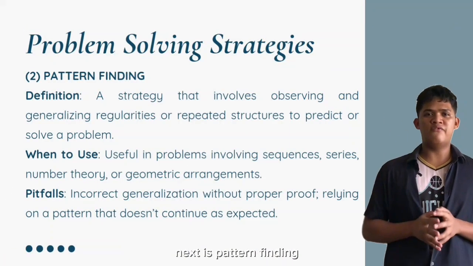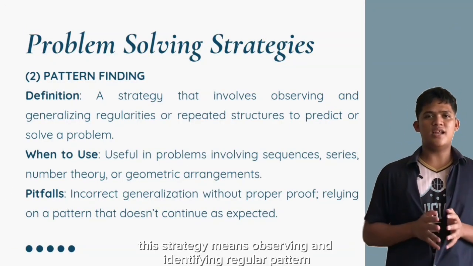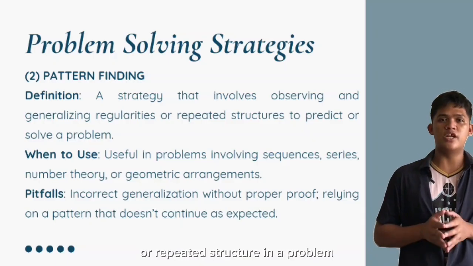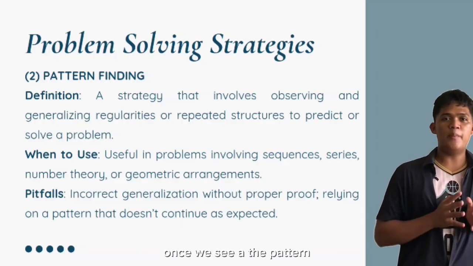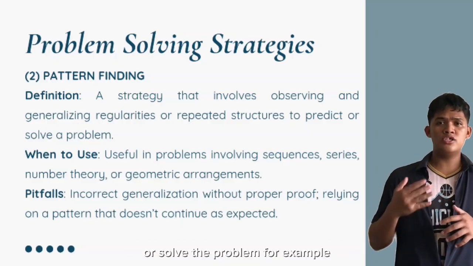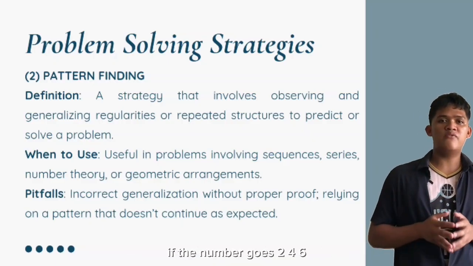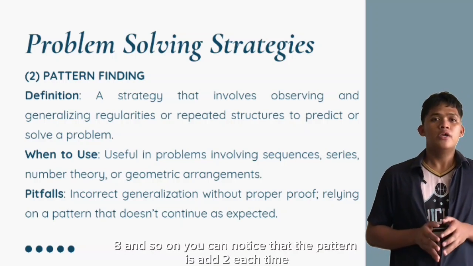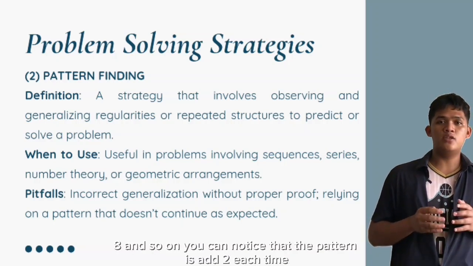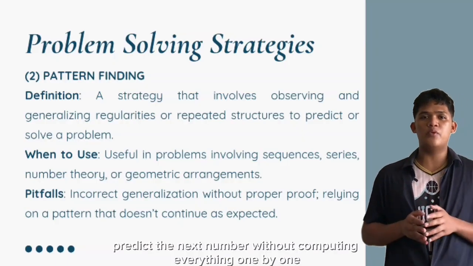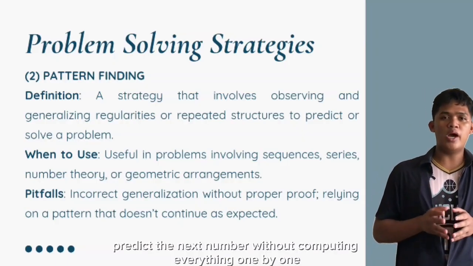Next is pattern finding. This strategy means observing and identifying regular patterns or repeated structures in a problem. Once we see the pattern, we can generalize it to predict the next result or solve the problem. For example, if the numbers go 2, 4, 6, 8, and so on, you can notice that the pattern is add 2 each time, so you can already predict the next number without computing everything one by one.